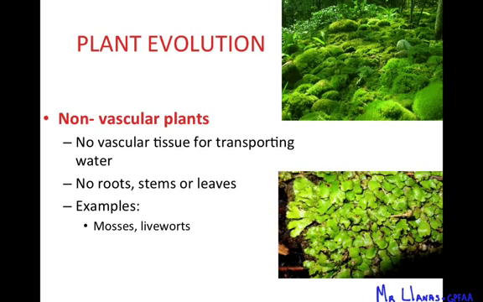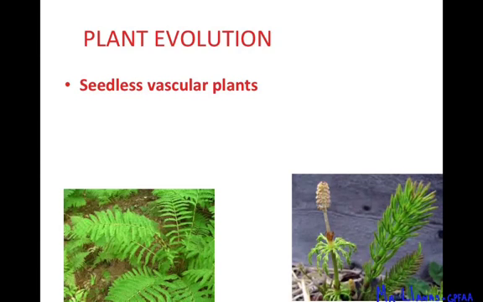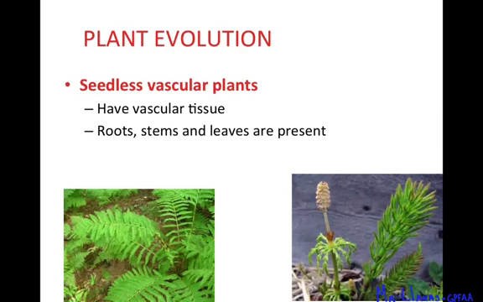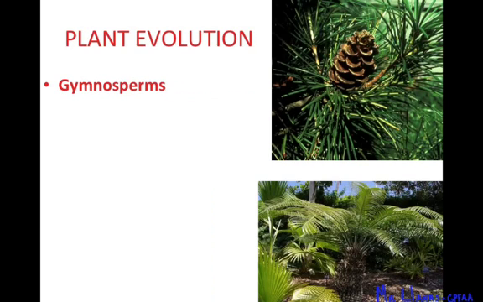Again, these plants had to be very close to the water because they had no way of absorbing the water that they needed if they were away from a water source. After that, seedless vascular plants evolved, and these are plants that developed vascular tissue so they could live farther from the water. They had roots, stems, and leaves. Okay, examples are ferns and horsetails. They didn't produce any flowers or seeds, but they had vascular tissue, so they could adapt to environments away from the water.